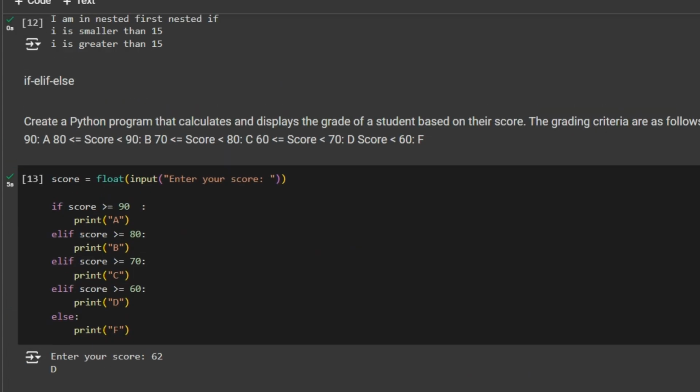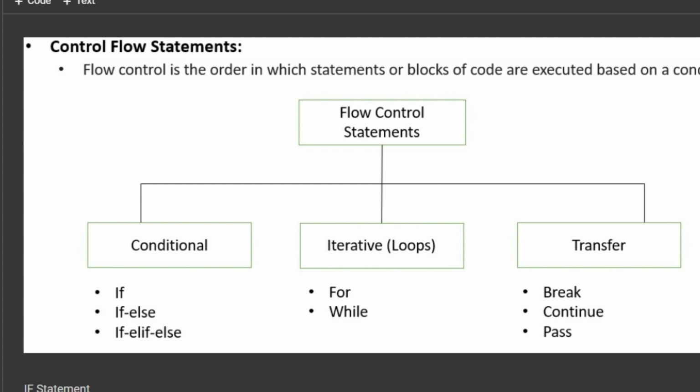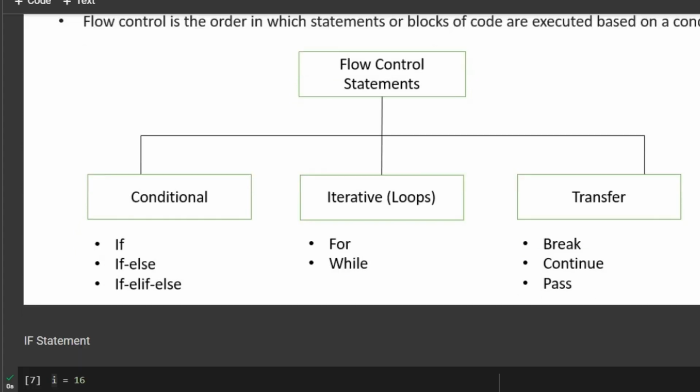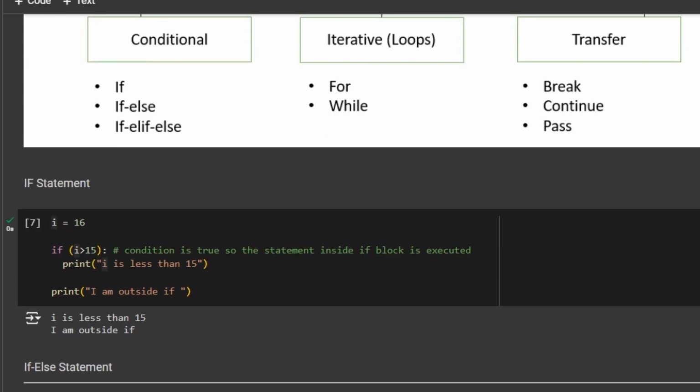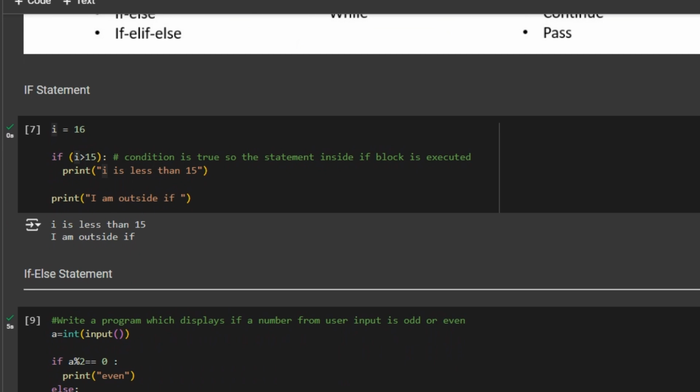So just to recap, we started with control flow statements. In flow statements, we saw there are three types: conditional statements, iterative statements or loops, and transfer statements. In this video, we saw if, if-else, and if-elif-else. In if statements, it's just a single condition that is checked. For example, we checked whether a particular number is greater than 15 or not, or whether a particular number is odd, and that's it. We did not check for any second condition, whether it is even. So that's an example.